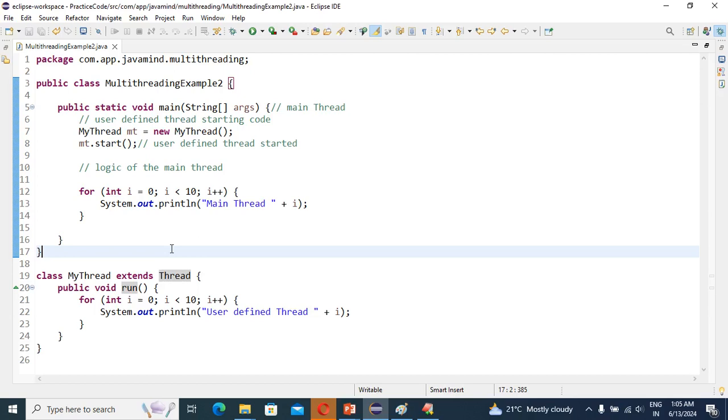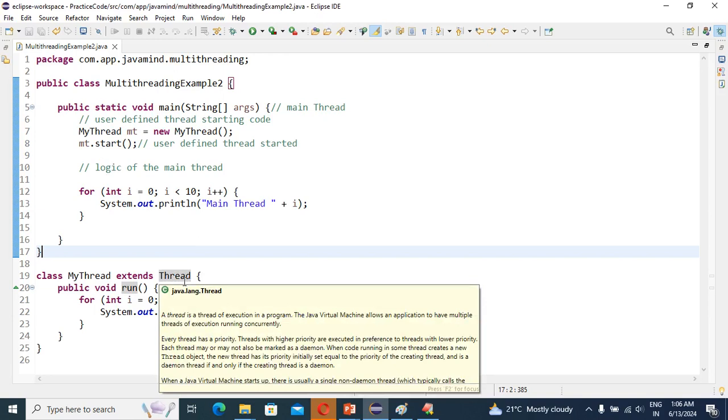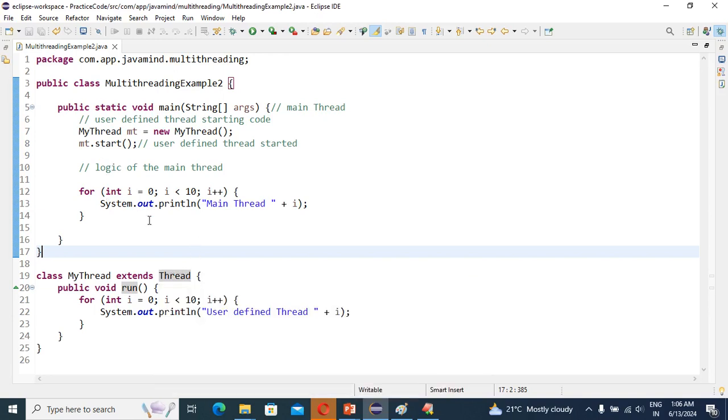I hope you understood, guys. So when the start method of the Thread class is executed, because in the Thread class we have the start method, that means my thread will be registered with the thread scheduler, and also we can say the thread is created. Just concentrate, guys. With one example I am explaining now.